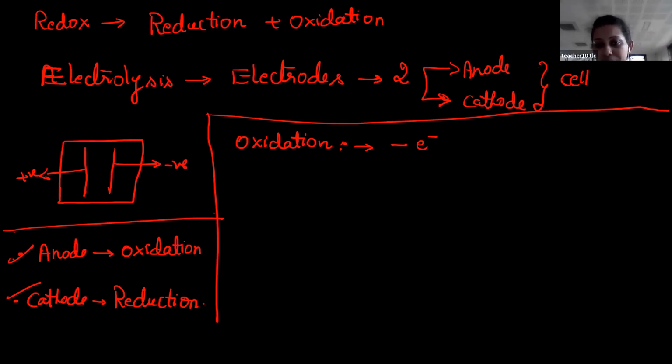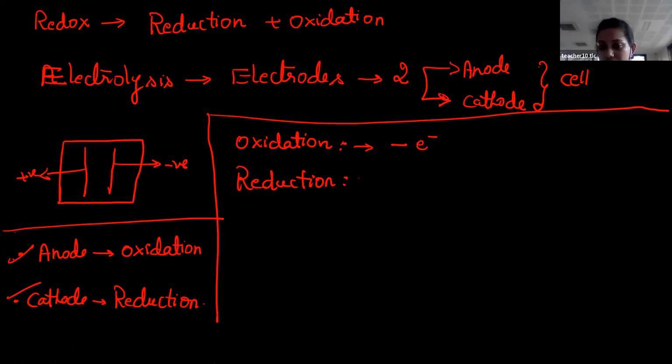Is this clear? Now students, reduction is nothing but the addition of electrons. In oxidation, the oxidation number increases.